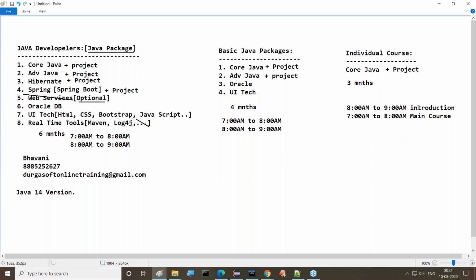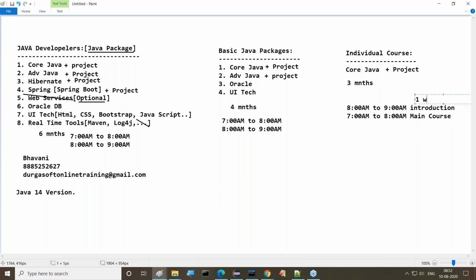What is the duration of these introduction classes? Maximum 1 week. For 1 week your classes are at 8 to 9, but later on the remaining course is at 7 to 8 a.m. The main course, right from application development onwards. I'm going to take some initial theory concepts up to 1 week, and those classes are at 8 to 9 a.m. But the entire remaining course is at 7 to 8.